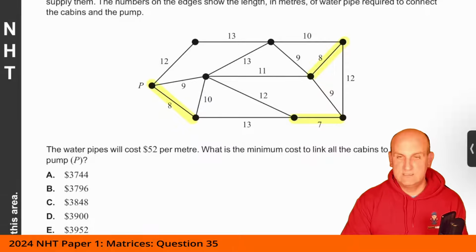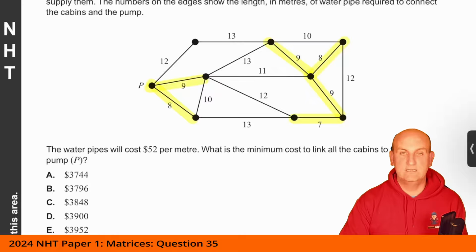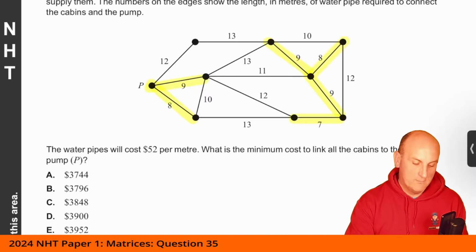Have I created any circuits at the moment? No, so I can keep going. Where's my next one? 9. So I've got a 9 there and a 9 there. And believe it or not, this is amazing, I just keep doing the 9s. There's a 10, but I can't use the 10 because it would create a loop. So that 10's no good to me. I keep going. 11. Well, I can color in that 11. That works.